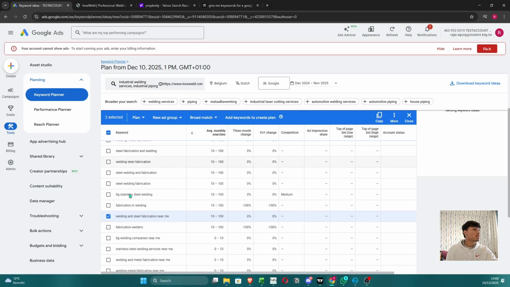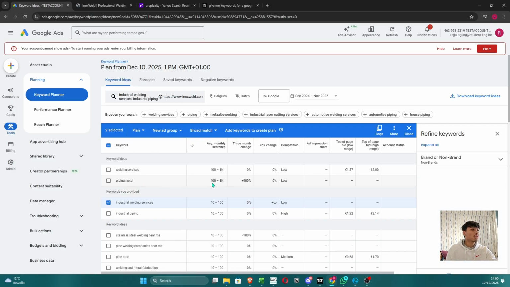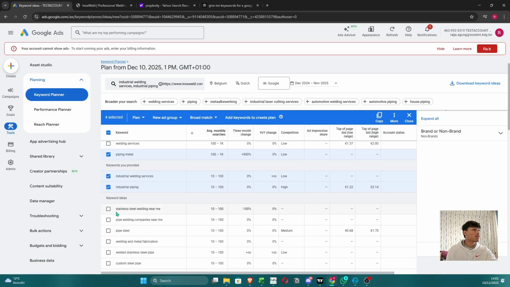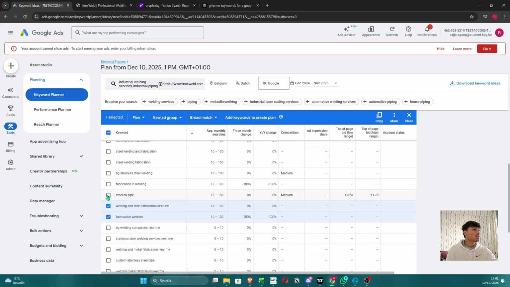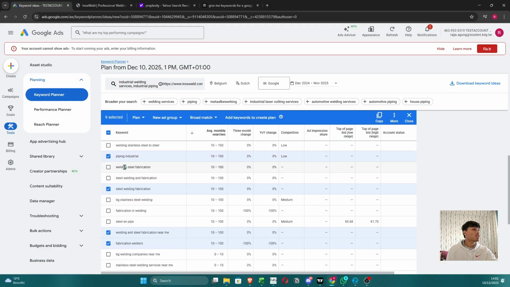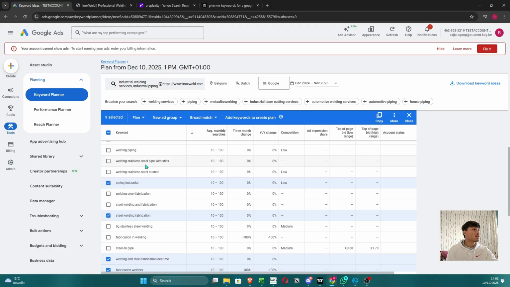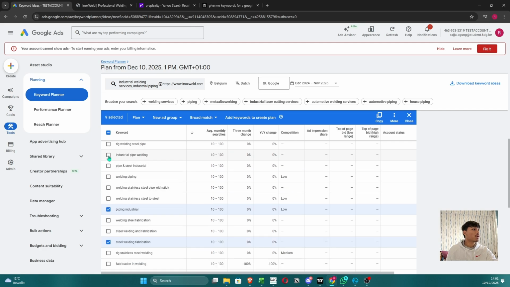Let's get the result. Piping metal, 100 to 1K monthly searches. Industrial piping, I'm going to take. Stainless steel welding near me, pipe welding companies near me, fabrication welders. Let's take three more: piping industrial, welding stainless steel pipe with stick, or industrial pipe welding.